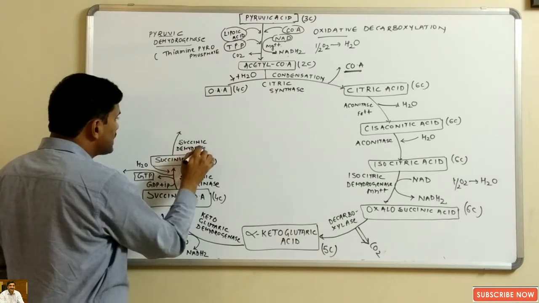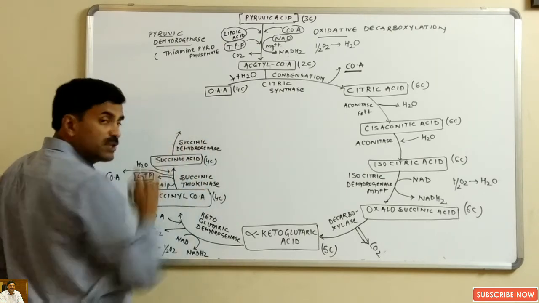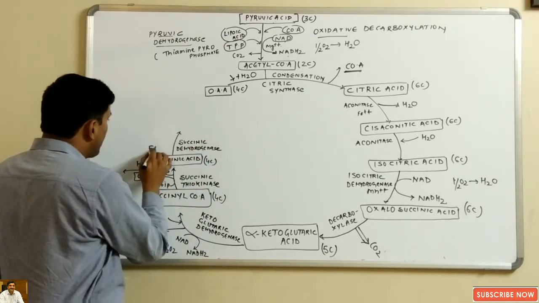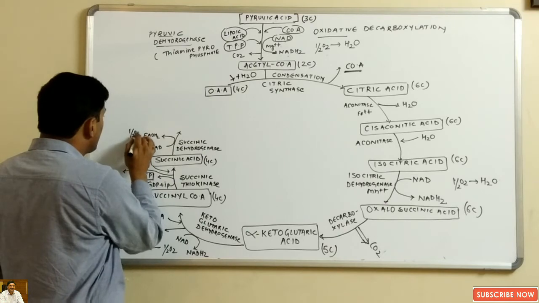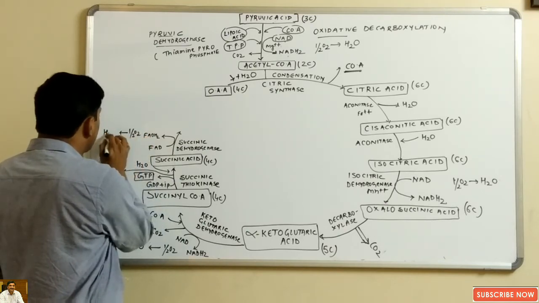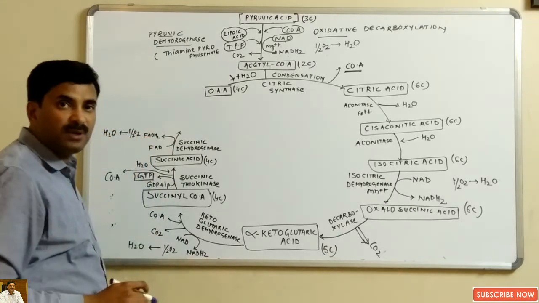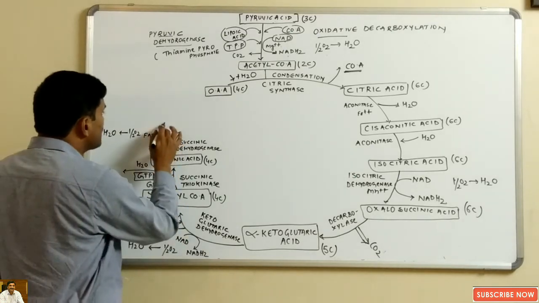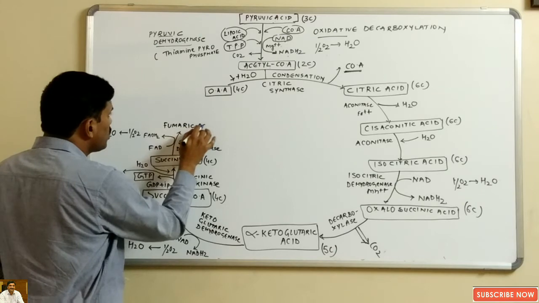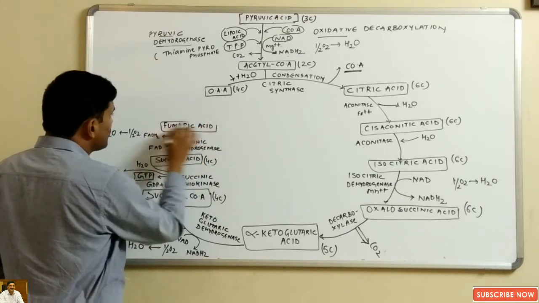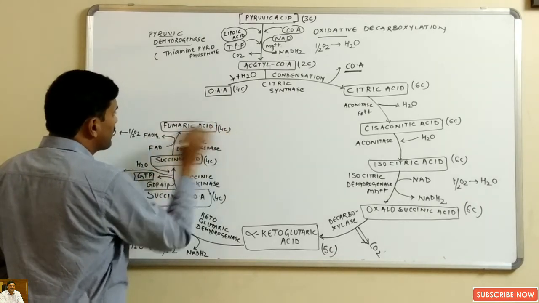In the presence of this enzyme, dehydrogenation will occur and FAD will be converted into FADH2, and there will be evolution of a water molecule, and like this succinic acid will be converted into another 4-carbon compound known as fumaric acid. Now fumaric acid is also a 4-carbon compound.